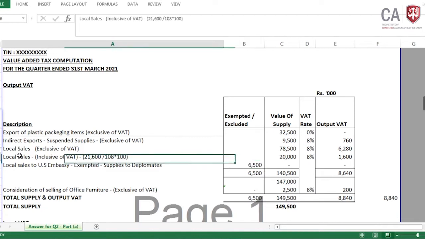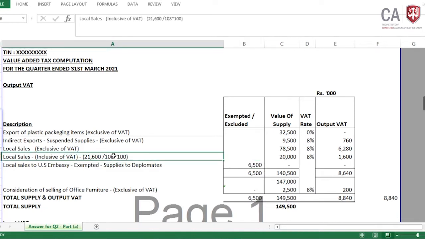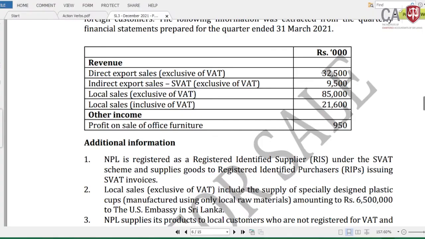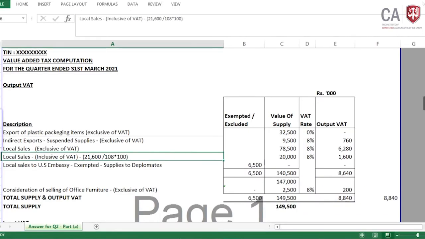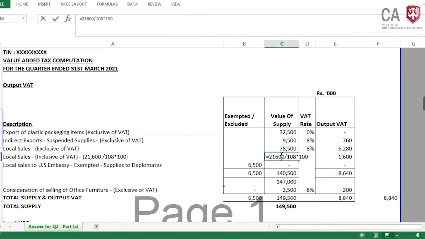Then local sales inclusive of VAT, how to compute: in the question it has given 21,600. The 21,600 is inclusive of VAT. Why? It is based on inclusive invoices. Then it should be divided by 108 and multiplied by 100. Then it is 20,000. This is the value of supply. We cannot take the value of supply with VAT. That's why we need to remove the VAT component here. Then at 8% it's 1,600. Done. Now the exempted supply is done.